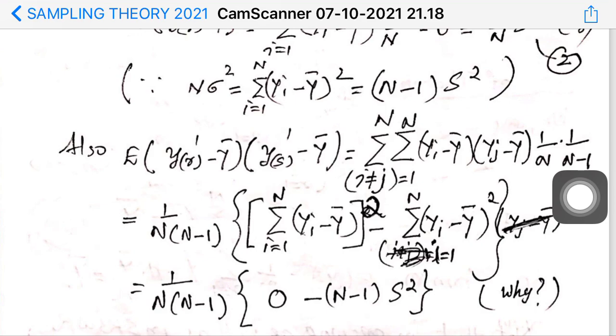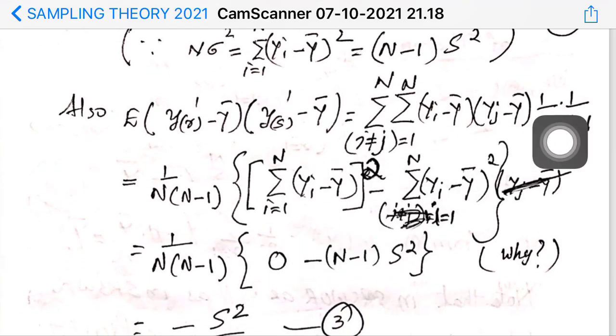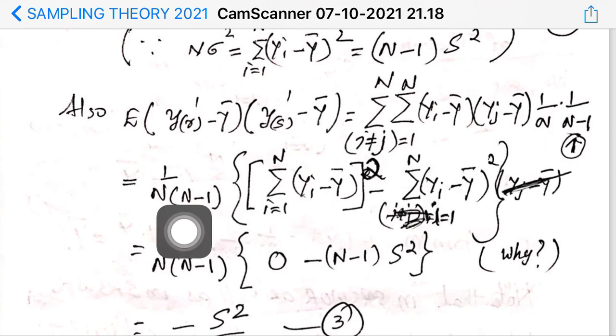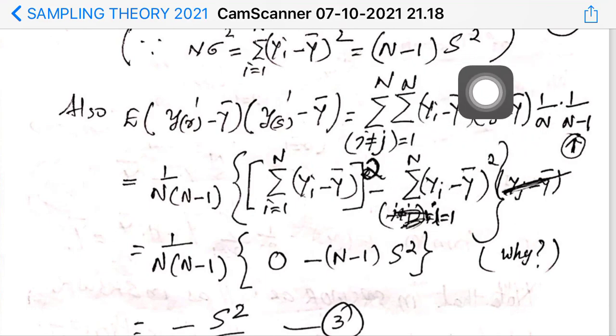Remember, this is 1 by n minus 1, and this is a conditional probability: in a previous draw, 1 unit is already selected. Therefore, there will be only n minus 1 units in the population for the next selection. And therefore it will be 1 by n minus 1. Then this can be manipulated. You can take this 1 by n into n minus 1 outside. Then this quantity is a cross product term. And what is a cross product term?